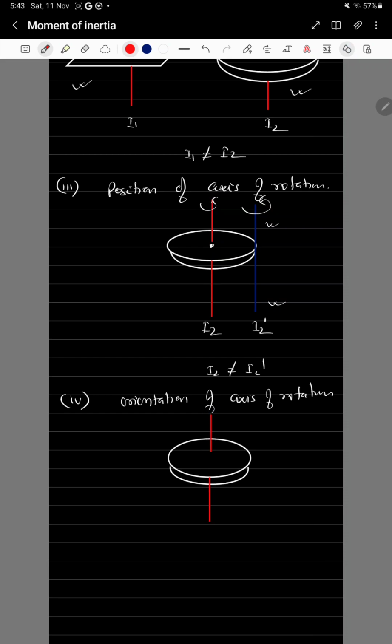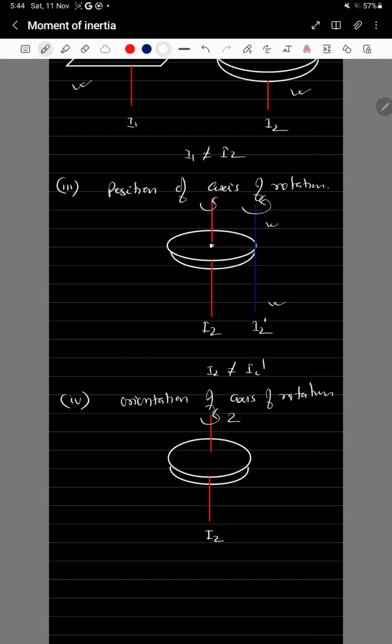This is the z axis, and it is rotating about this axis. You find that the moment of inertia about this axis of rotation is Iz.